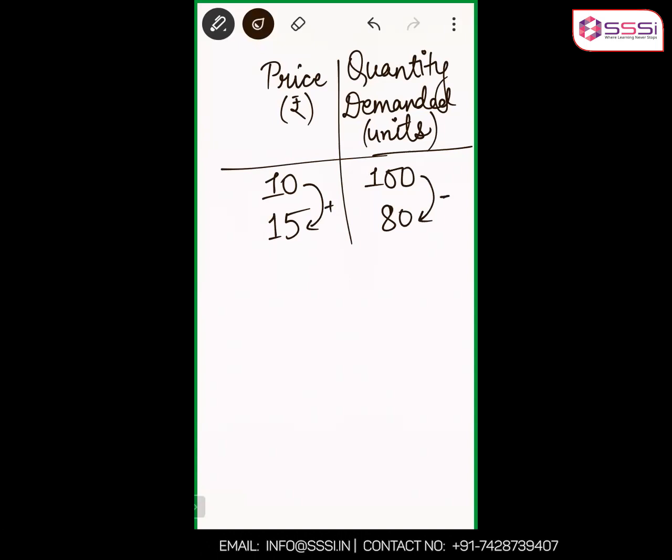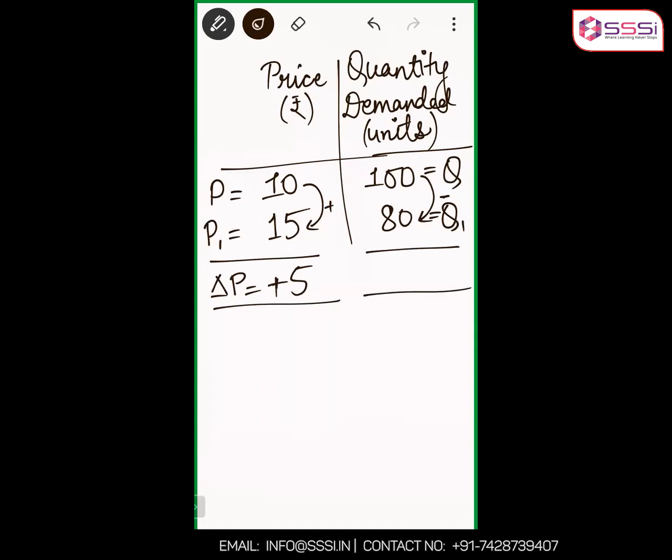Inverse relationship. The percentage method says, okay, if this is P, the old price, this is P1, the new price. This is Q, the old quantity, and this is new Q, the new quantity. Change, that is 5. This is change in P, delta P. Change in this, that is minus 20. This is delta Q.